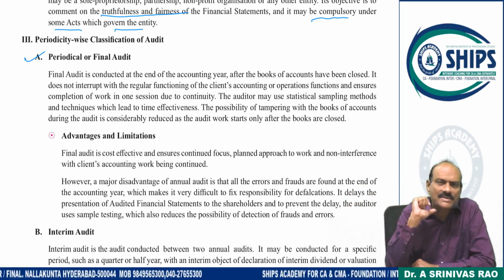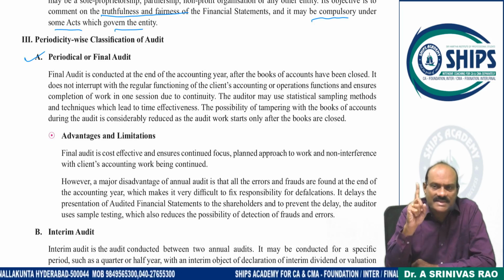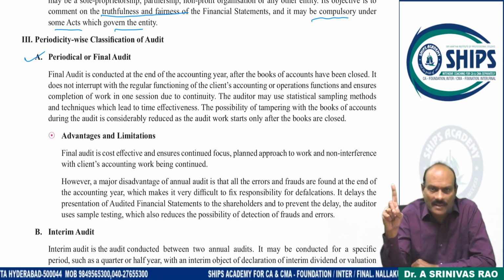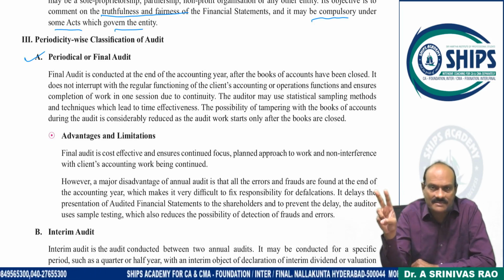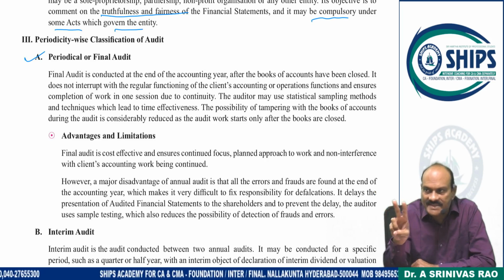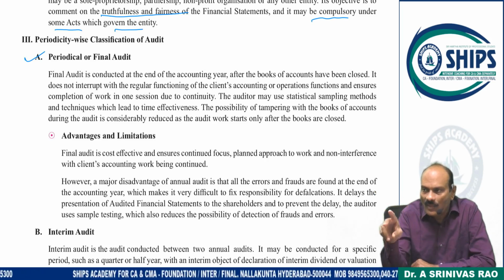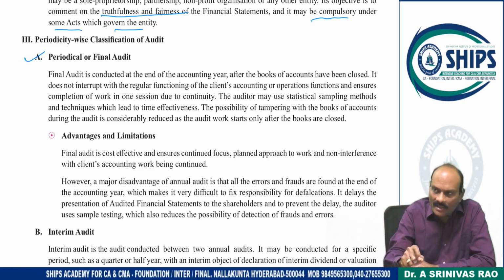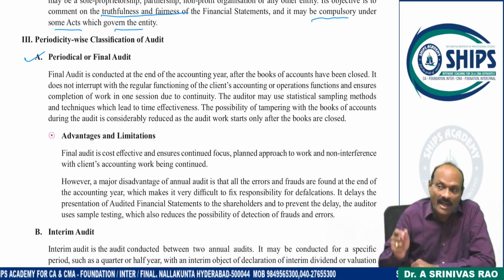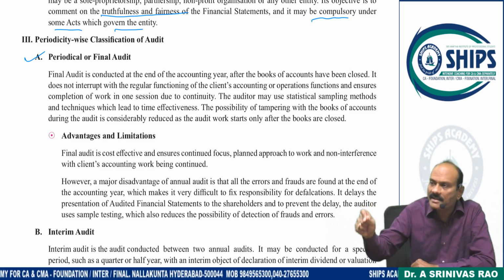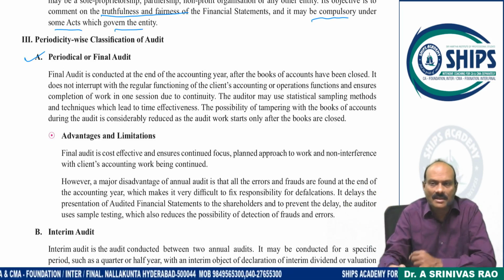What is the advantage with the annual audit? With one sitting, we are able to complete the audit. No interruption in the client's day-to-day activities. Client work is not going to be disturbed. For example, on one hand, I have to do my routine day-to-day activities as an accountant, plus I have to assist the auditor's assistants also, meaning double job.